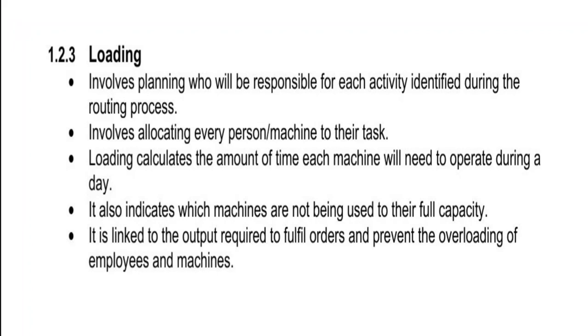Because if we are overworking these machines beyond their capacity, then we are basically going to damage them, which is something that we don't want. Because with damaged machineries, it means we need to fix them. Fixing means more costs, and we are trying to do what? Cut down on costs, not increase costs, right?